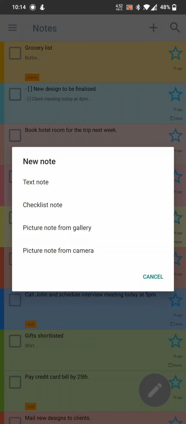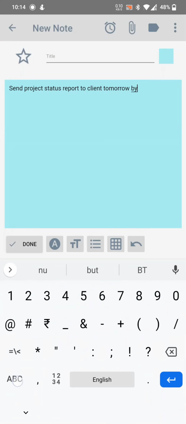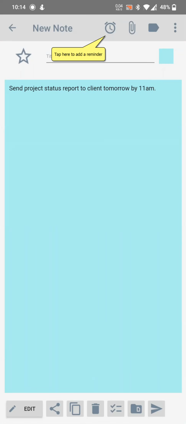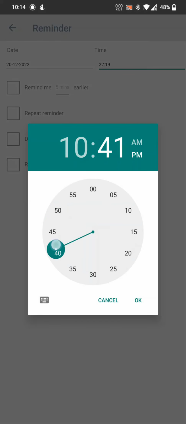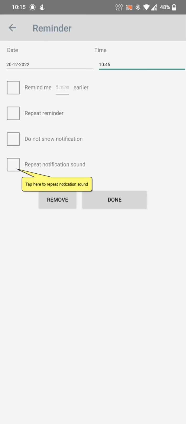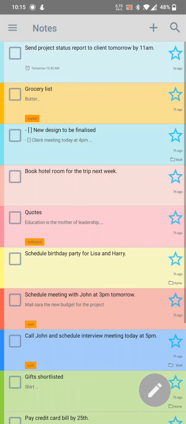Let's create a new note. Tap here to add a reminder. Set the date and time. Select this option to repeat notification sound. That's it. Try it out.